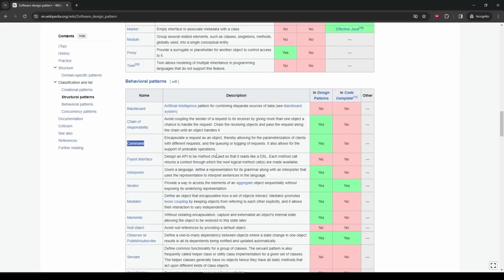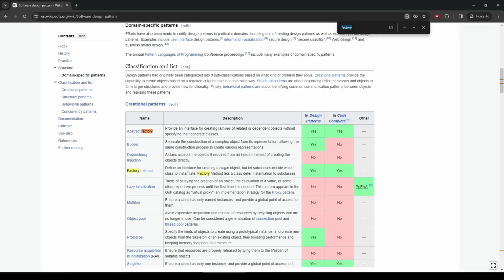Another common one is the command pattern. With this one, you can basically create commands that can be executed later on. One common use case for this kind of pattern is making some kind of undo system. When you do some kind of action, you create a command for the undo action with all the data that is needed to perform that undo. And then when you want to undo, it simply runs that command. This is the kind of thing that can easily be built by combining a stack with delegates.